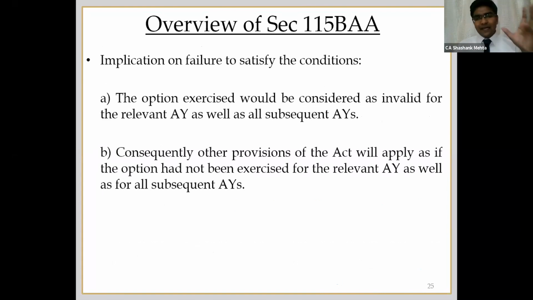So this is the implication on failure to satisfy the conditions. First and foremost, your option under section 115BAA will be held invalid. It will be considered as if you have not opted for this section. Then for the year in which you have committed the violation, as well as for any assessment year to come, you will be debarred from opting under this section. So that is the implication.